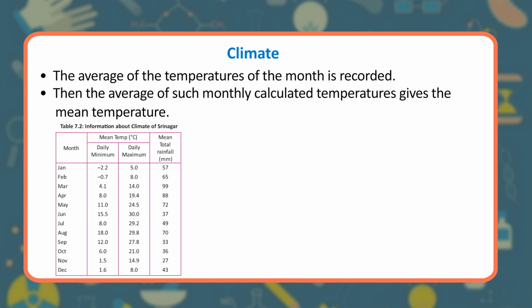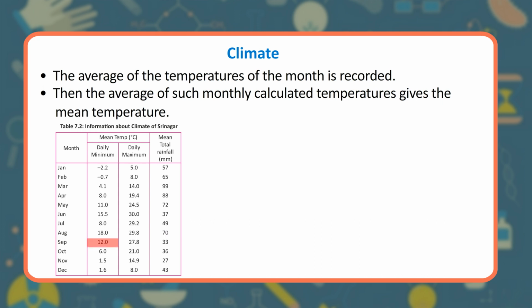June. 15.5. 30.0. 37. July. 8.0. 29.2. 49. August. 18.0. 29.8. 70.